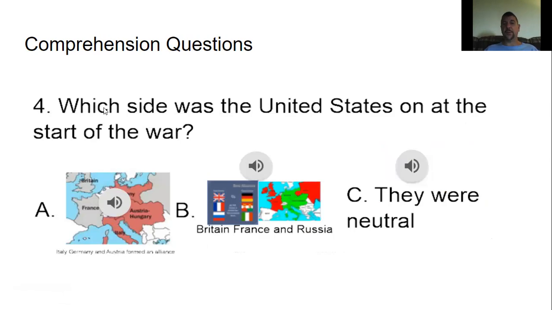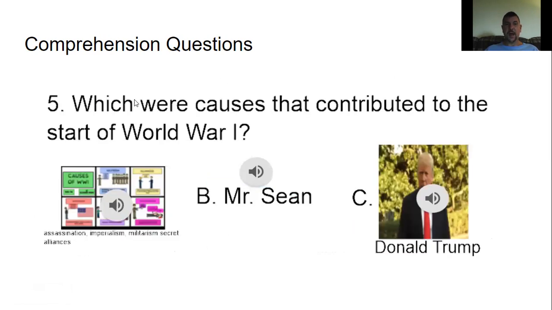Number four, which side was the United States on at the start of the war? A, Italy, Germany, and Austria. B, Britain, France, and Russia. Or C, they were neutral. They were neutral. They were not in the war at the start of the war. The United States were not in the war. They were neutral. Ding, ding, ding. We have a winner.